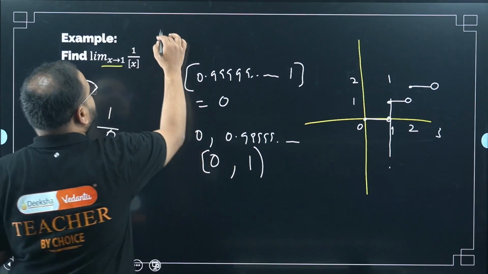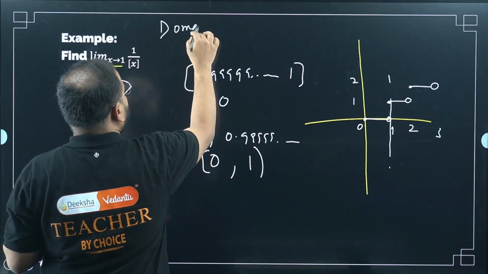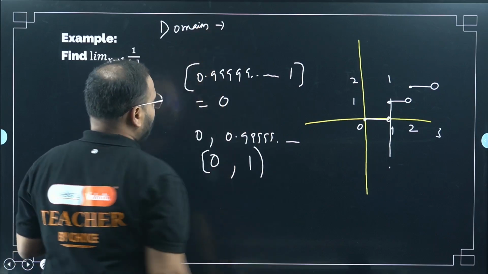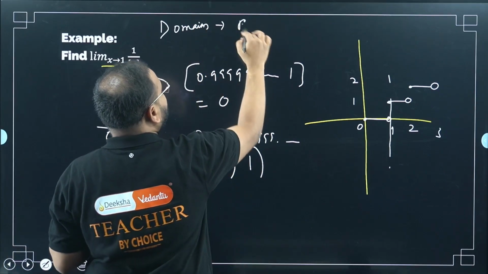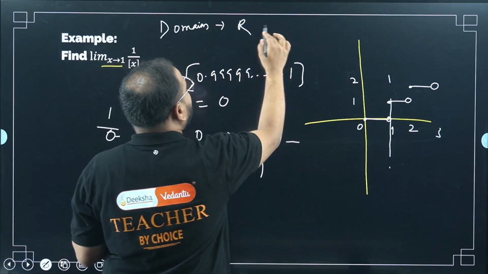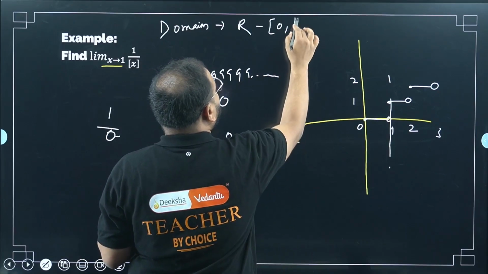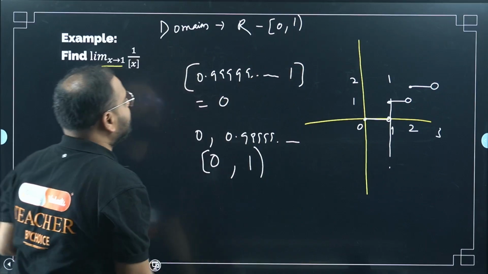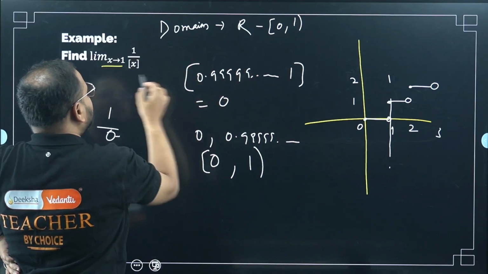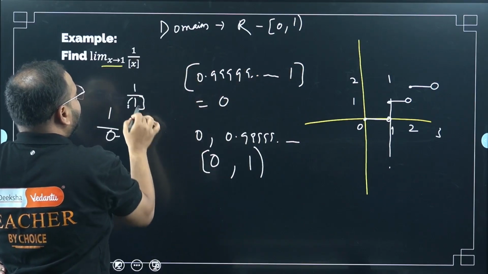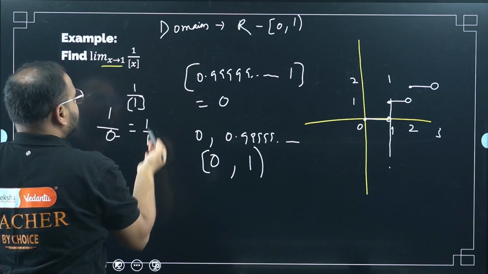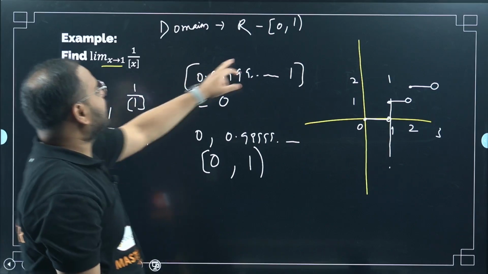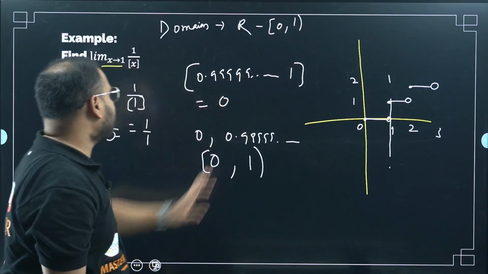So if I'm writing the domain of this function, I got the domain as all real numbers minus 0 to 1. Okay, 1 was not included, 1 was open. Please remember here, because I can put 1 as my number, 1 upon GIF of 1, which is simply 1 upon 1. So it is existing in nature, correct? I cannot have all the numbers lying between 0 to 1.